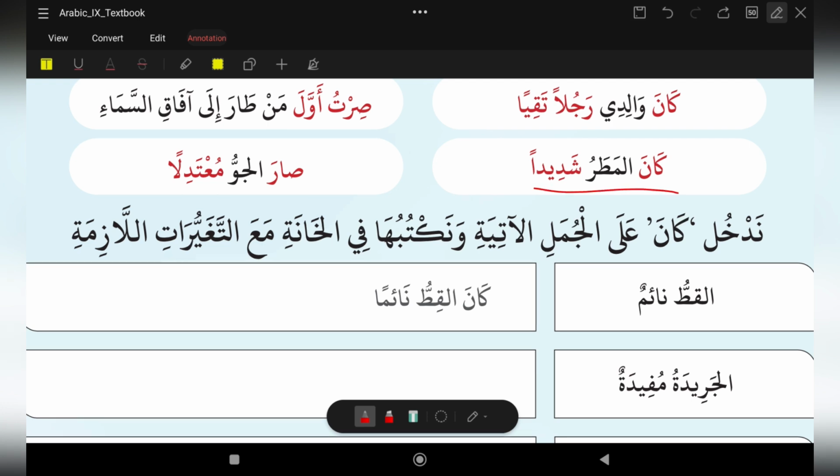Kana came before المطر شديد, so مطر became nominative case and شديدا accusative case. صار الجو معتدلا. Sara came in front of الجو معتدل, so جو, the ism of صار, became nominative case, and معتدلا, the khabar of صار, became accusative case.